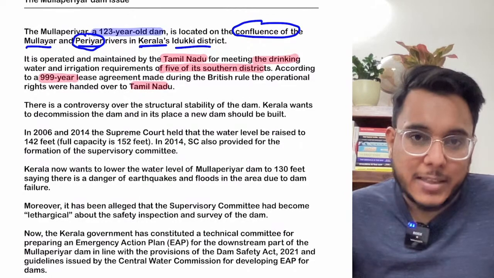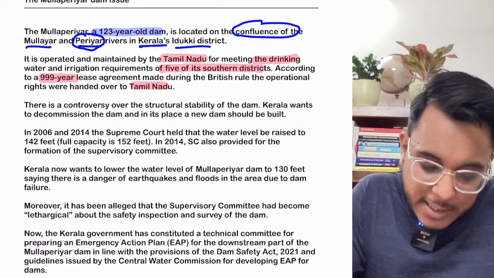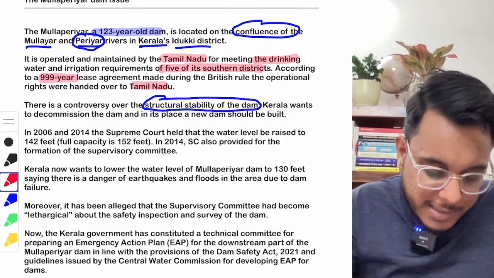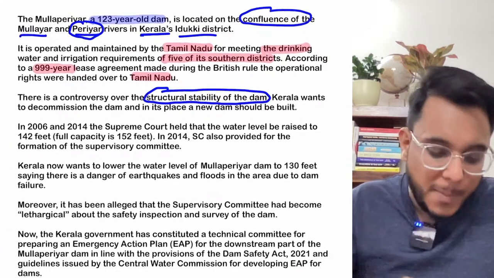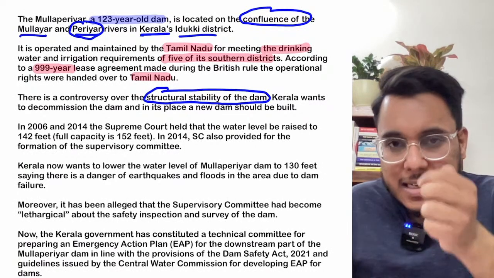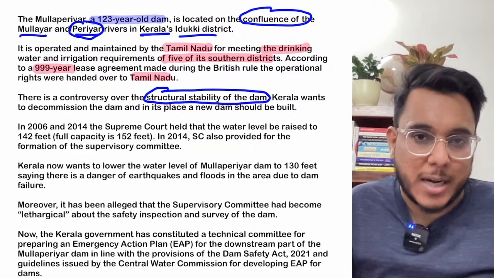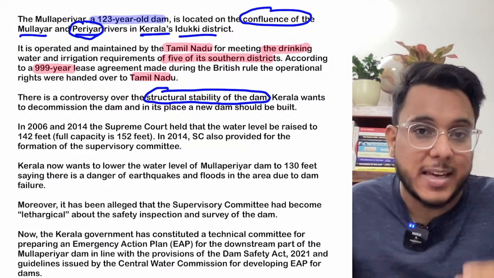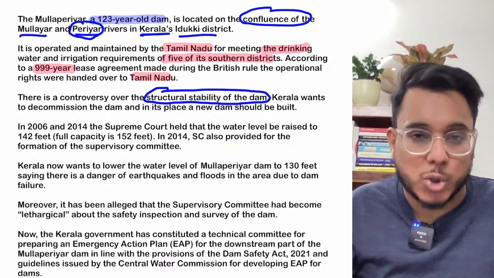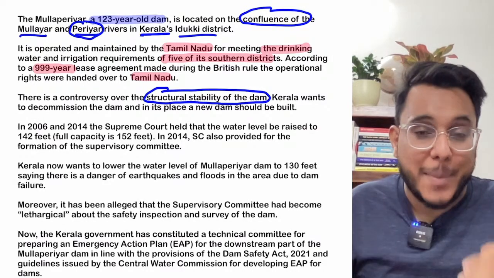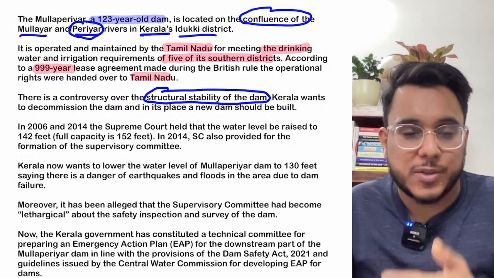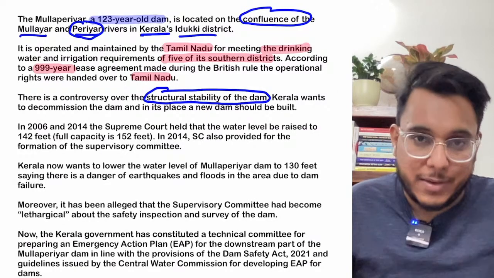and the controversy is with respect to the structural stability of this particular dam. Now, Kerala has often said that this dam is more than 120 years old, and there are certain cracks in this particular dam, and there might be a dam failure if there is an earthquake. Moreover, the amount of water that is being stored in this particular dam might lead to the generation of seismic waves, which will further ignite an earthquake.